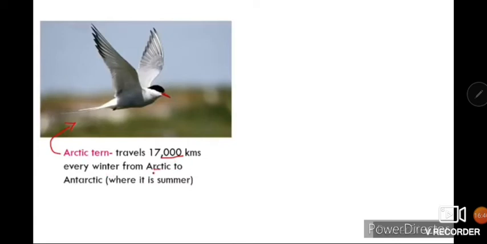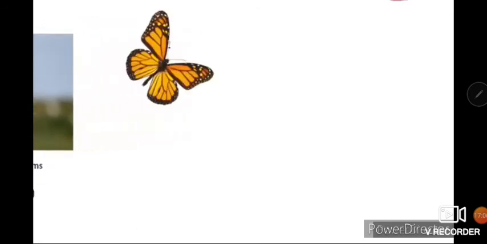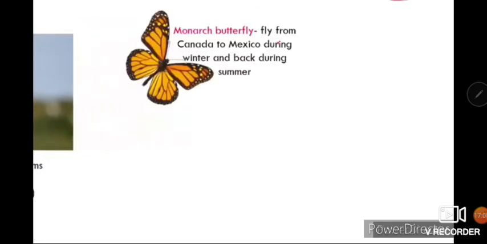It travels this much long distance, and when the season changes, then it goes back to the Arctic. The second one is the butterfly. The monarch butterfly flies from Canada to Mexico during winter and back during the summer.